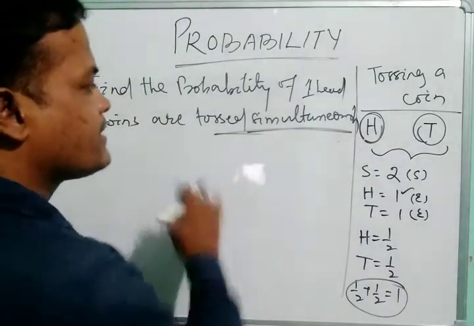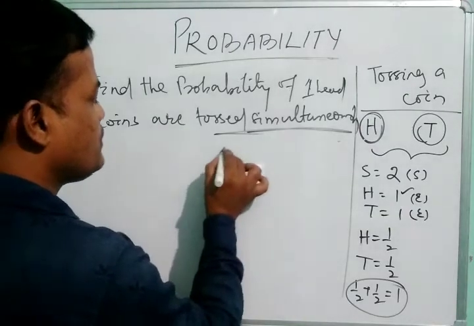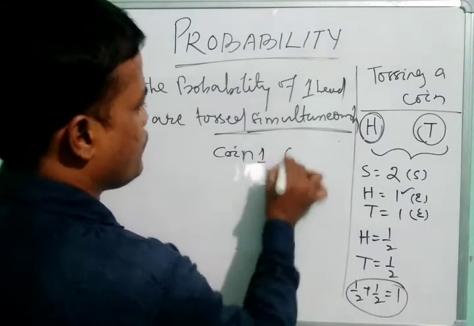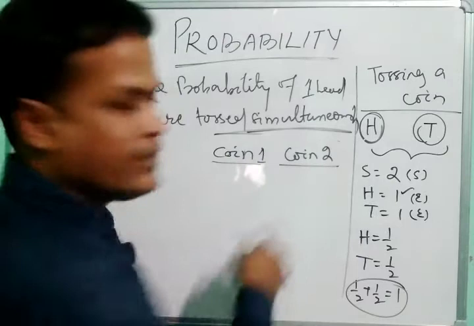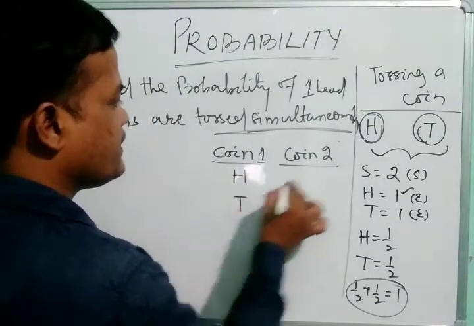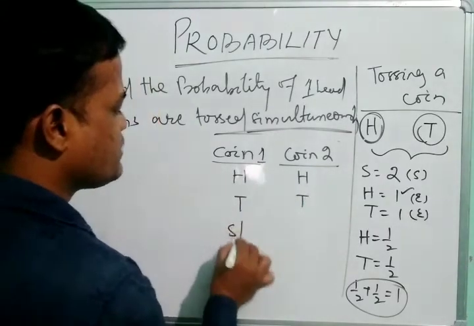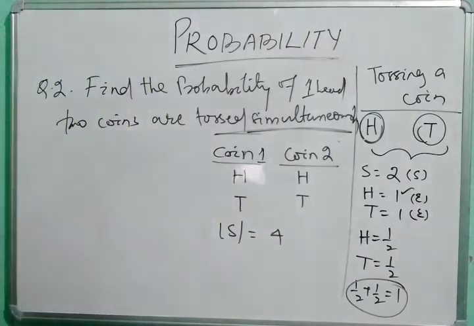When two coins are tossed simultaneously, then what will the sample space be? Suppose coin 1, coin 2. It may come head or it may come tail. So the total number of sample spaces is equal to 4.